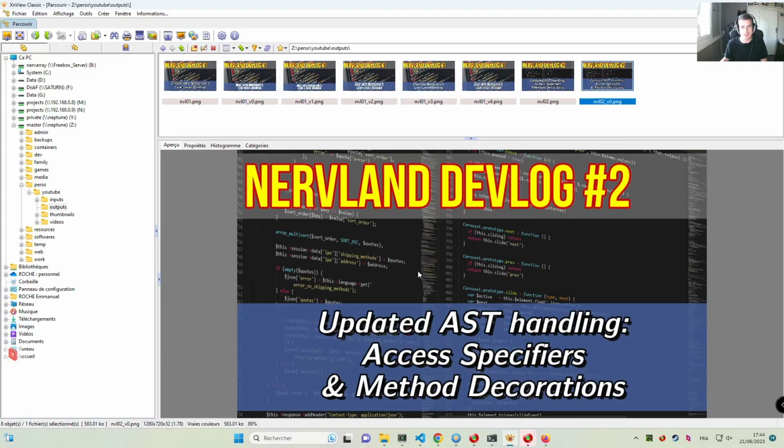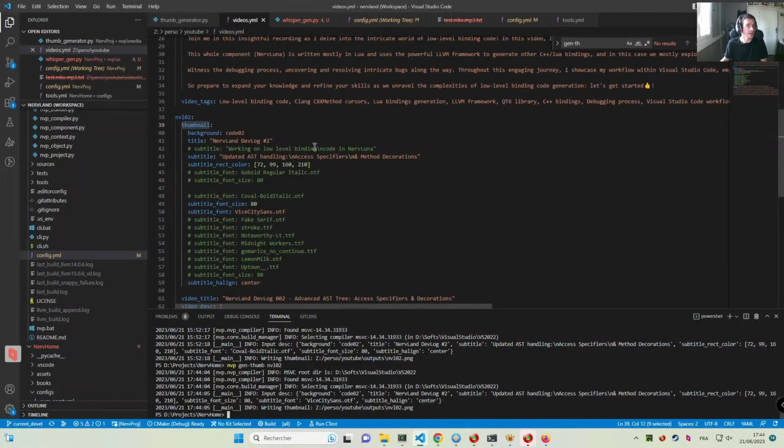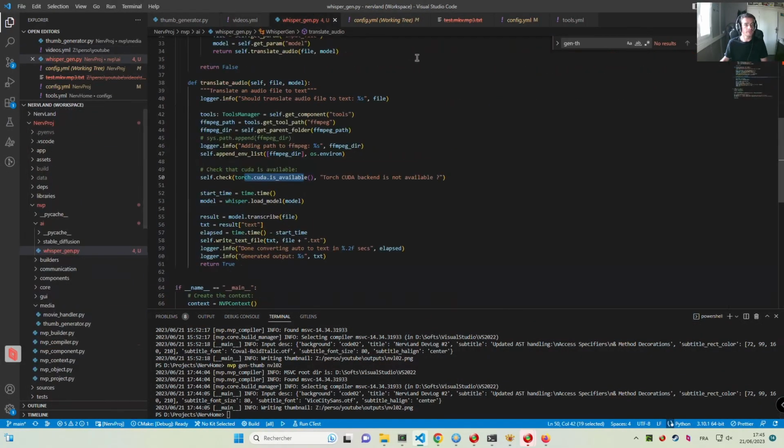So a good thing done today. And yeah, I think this is it. The most important point was really this Whisper thing. That's really cool. The fact that you can now speak and it's going to translate that to text is amazing. And yeah, the thumbnail generation system is also something that I will use myself, and I will keep